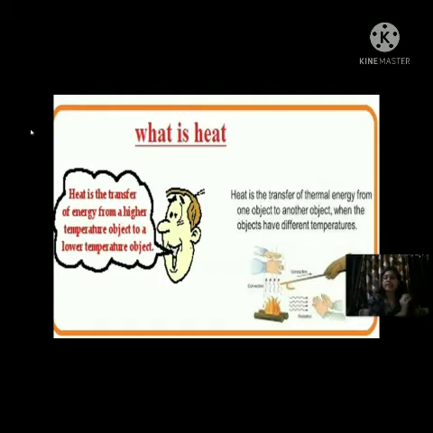Temperature difference means whenever there is some temperature difference between two objects, the two objects should have different temperatures, so that only the heat will transfer. And from where to where? From the hotter object to the colder one, or we can say from the body which is at higher temperature to the body which is at lower temperature. So this was the meaning, the significance of the term heat.